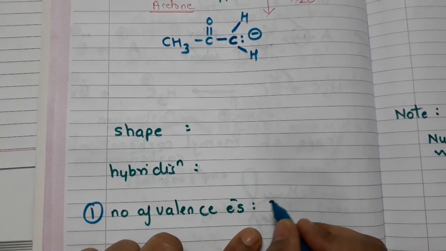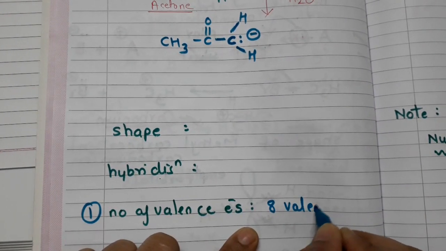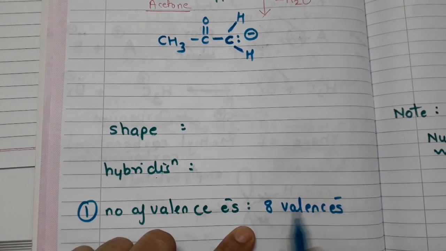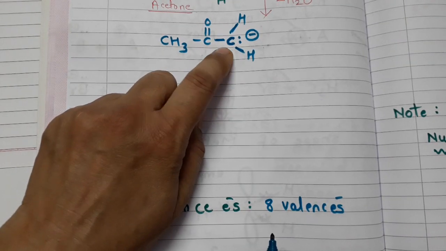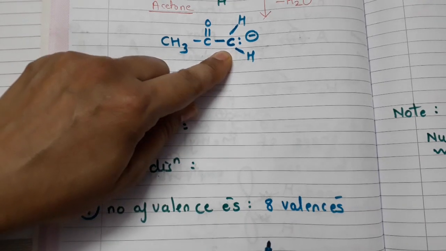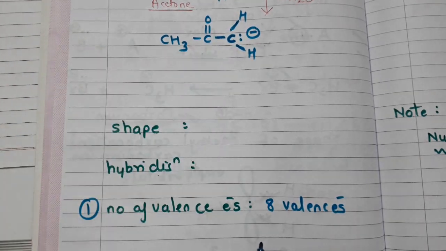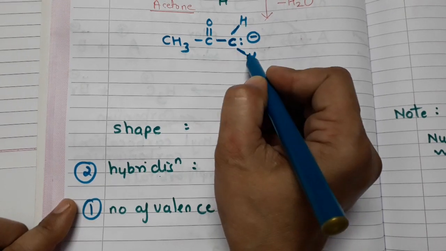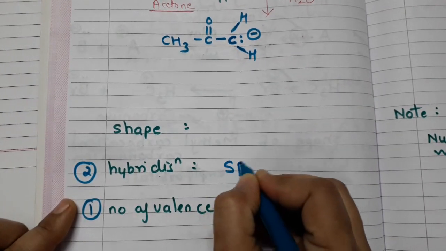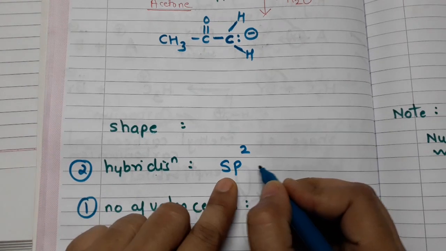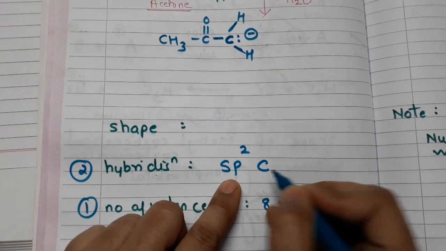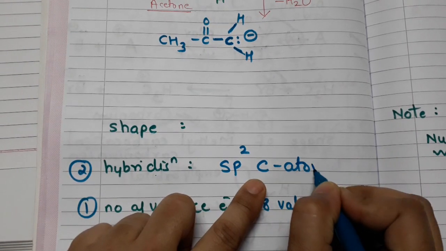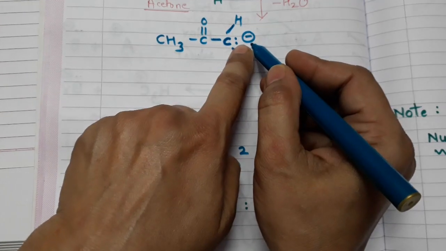Yes students, there are 8 valence electrons present around the carbon atom, which is acting as a carbanion center. Okay, now hybridization is the second point. So it is having 3 actual bonds. So it means this carbon atom is sp2 hybridized. So I'll write sp2 hybridized carbon atom which acquires negative charge.